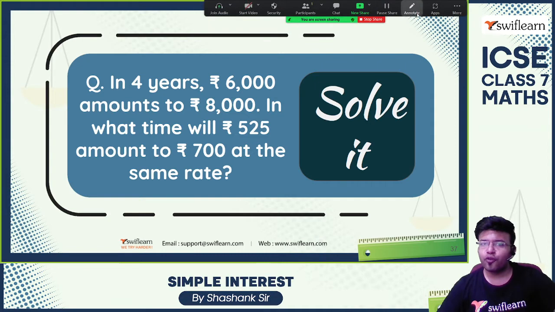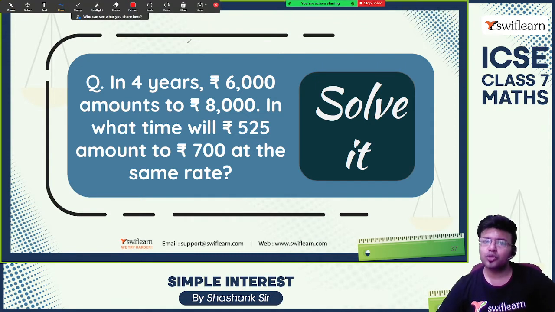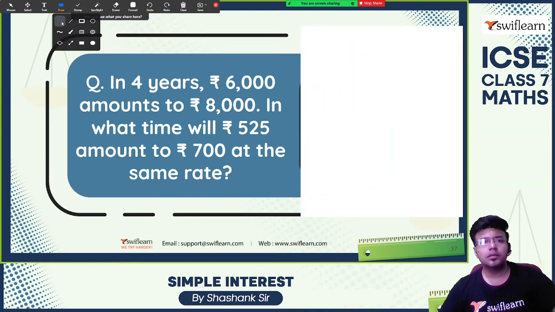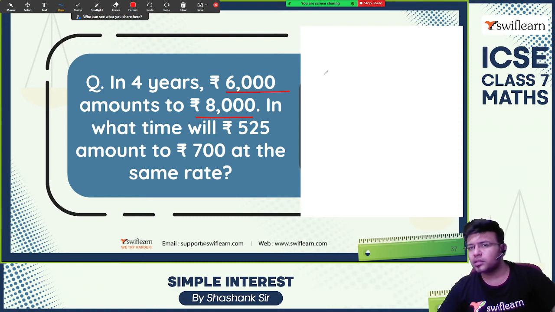In 4 years, 6,000 amounts to 8,000. What will this amount to at the same interest rate? Rupees 6,000 amounts to 8,000 means the interest earned is 2,000. So simple interest is 2,000.